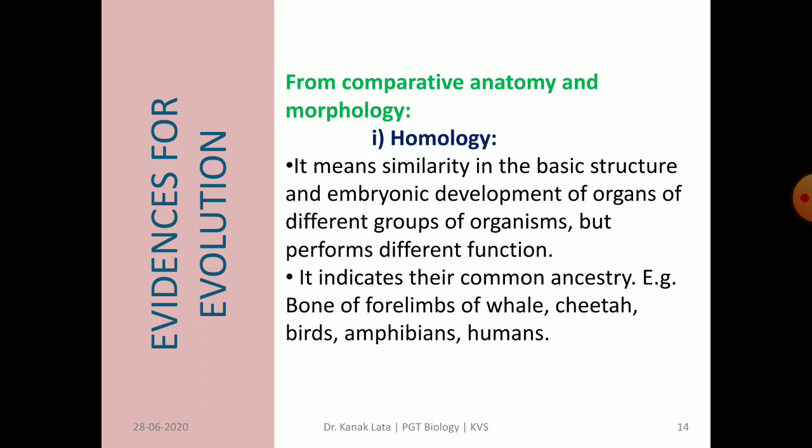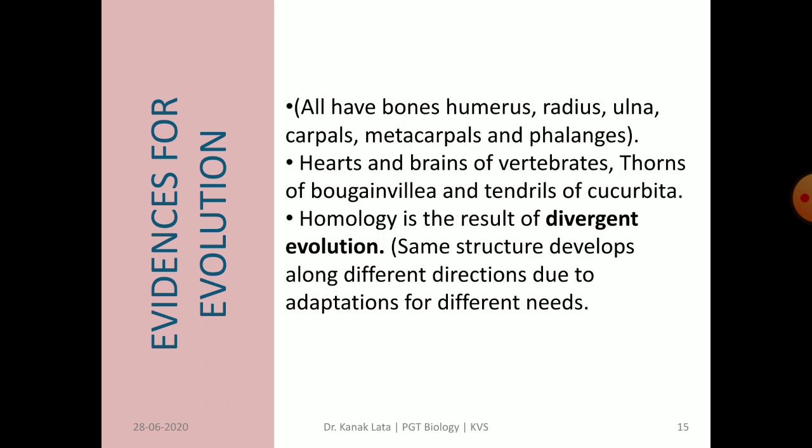For example, bones of forelimbs of whale, cheetah, birds, amphibians, humans. When we see the anatomical structure, we find that all have bones: humerus, radius, ulna, carpals, metacarpals and phalanges.